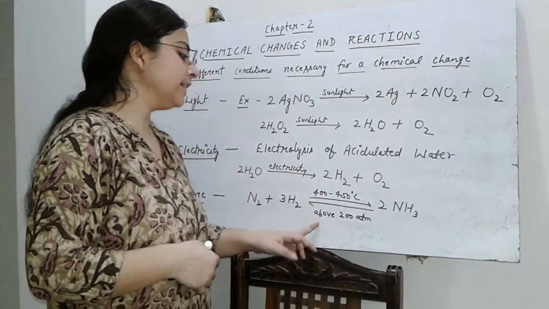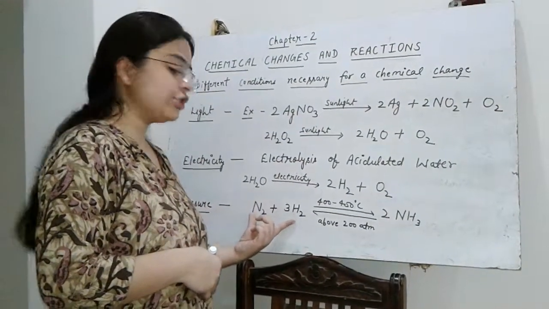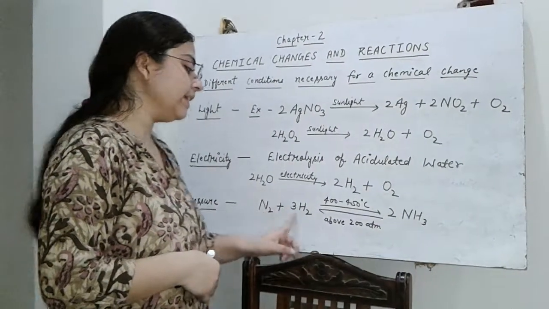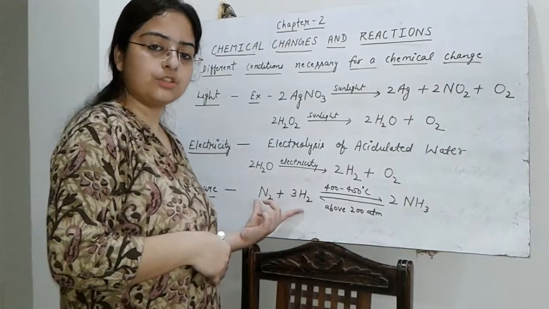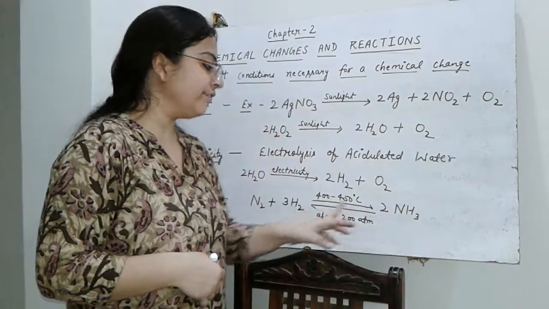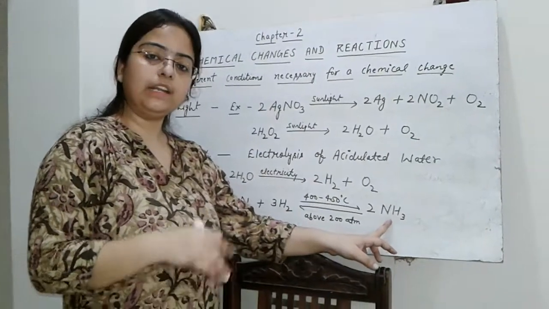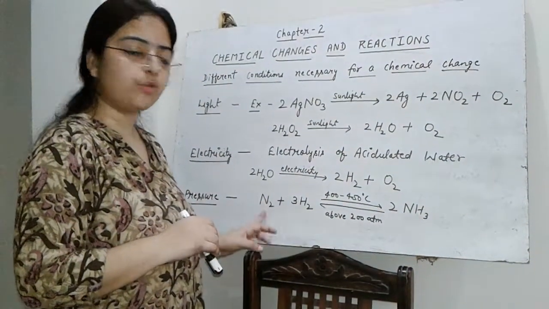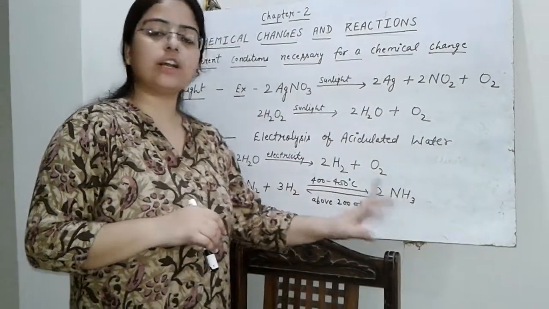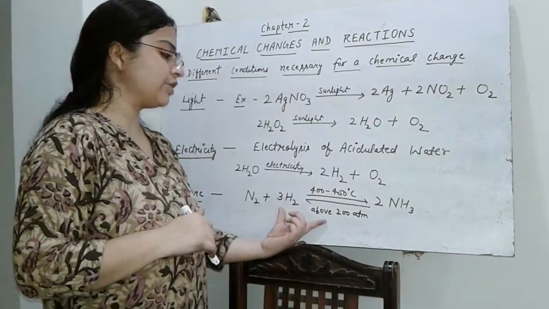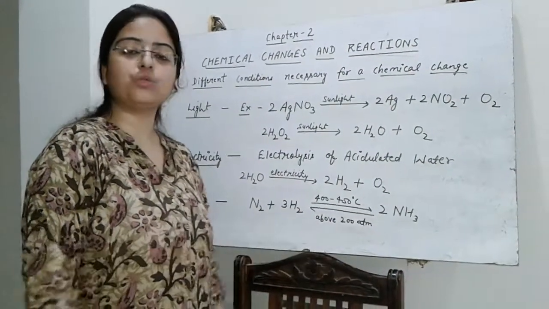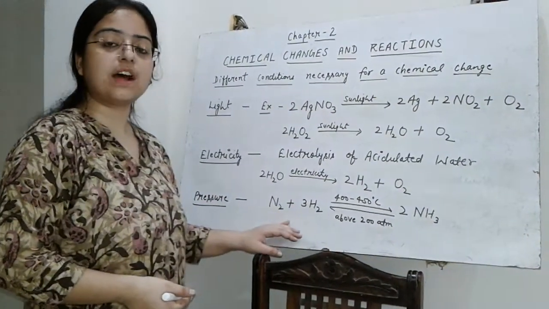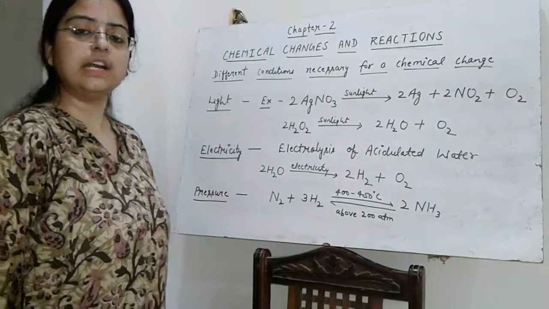So in this process, nitrogen and hydrogen react in the ratio 1:3 by volume to give ammonia. Now at each pass of these reactants to the reactor, only 15% of ammonia is obtained in one step. Means by the continual recycling of the unreacted nitrogen and hydrogen, the overall conversion takes place. So this process takes place at a pressure of about 200 atmosphere. So this is an example where the reacting substances are subjected to high pressure, and then the reaction takes place.